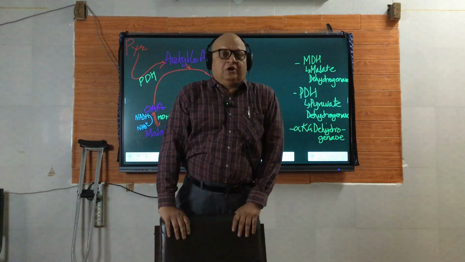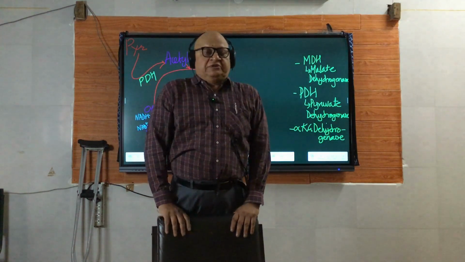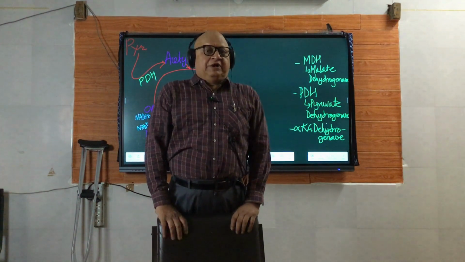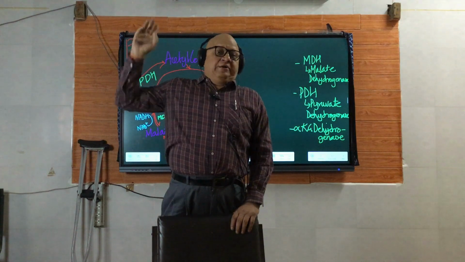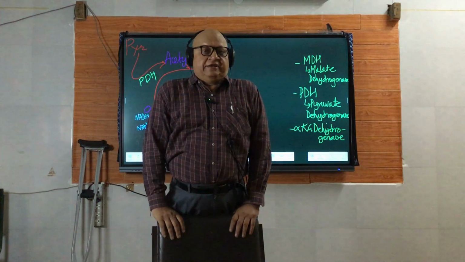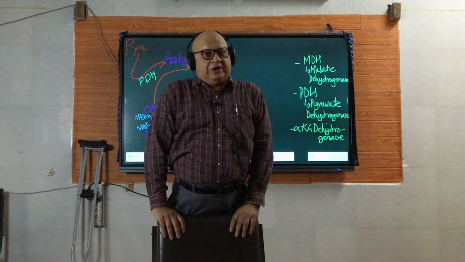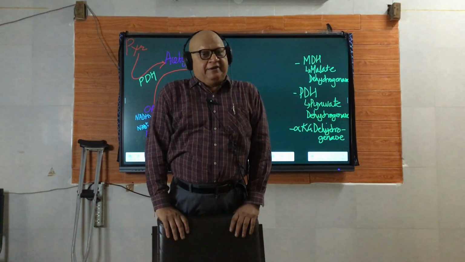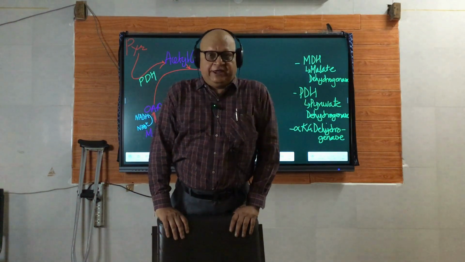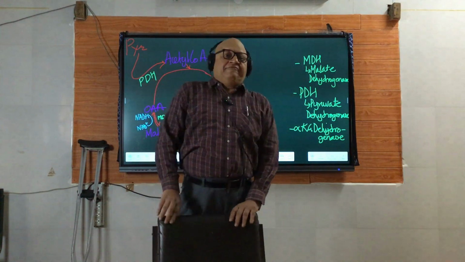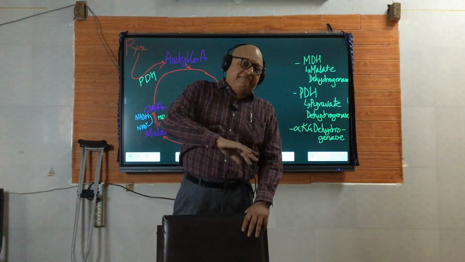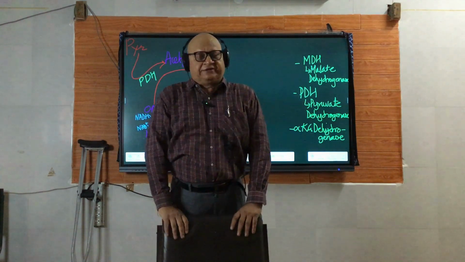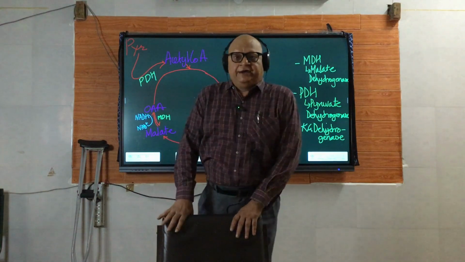The effect of alcohol on various metabolic pathways is hazardous, and particularly the TCA cycle is hampered by alcohol intake. How does that happen? We are going to discuss today. The inhibitory effect of alcohol on the TCA cycle has certain direct effects and certain indirect effects, which we are going to outline today.